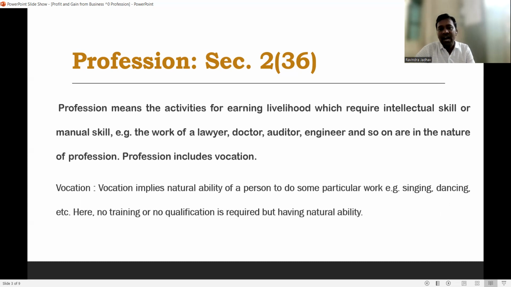And if he charges for the performance of his ability, we say that it is the income from vocation. So when any income is generated from trading activities, that means from business, profession, or vocation, it is said to be the profit and gain from business and profession.